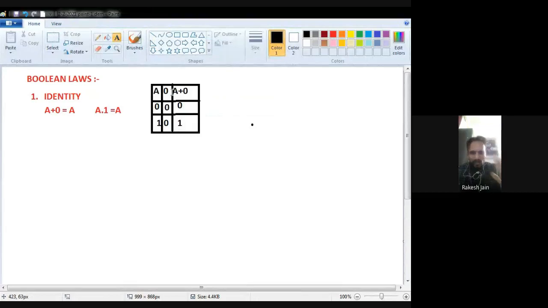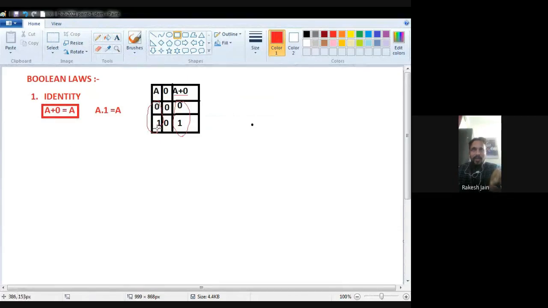So A plus 0 is what? Plus operation means OR operation. So what is the logic definition for the OR operation? Any input is 1, output will be 1. So see, we find this truth table. A is 0 and 1, and as the result of A plus 0, we again find 0 and 1 as it is. It means A plus 0 is nothing but A. So this law is proved. This identity postulate, we checked that A plus 0 is really A.